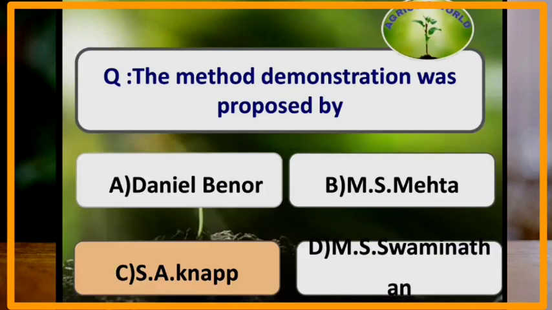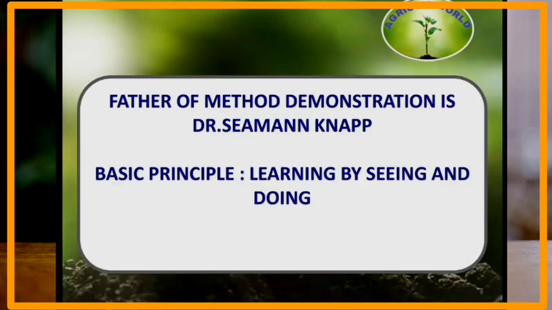The method demonstration was proposed by which of the following scientists? Method demonstration was proposed by S.A. Knapp. Father of method demonstration is Dr. Seaman Knapp. The basic principle is learning by seeing and doing.